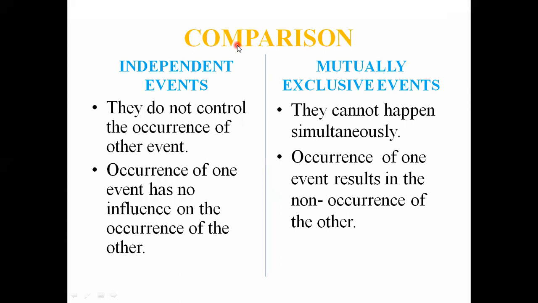Comparison between independent events and mutually exclusive events. Independent events do not control the occurrence of other events. Occurrence of one event has no influence on the occurrence of the other event. But in the case of mutually exclusive events, they cannot happen simultaneously. Occurrence of one event results in the non-occurrence of the other.